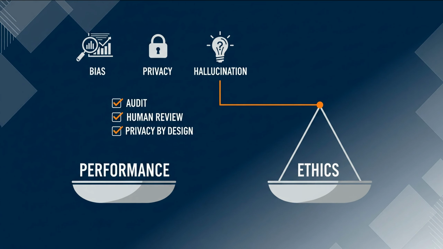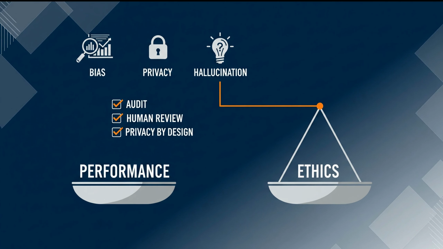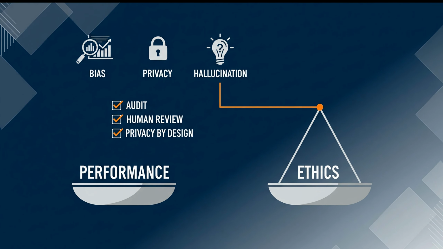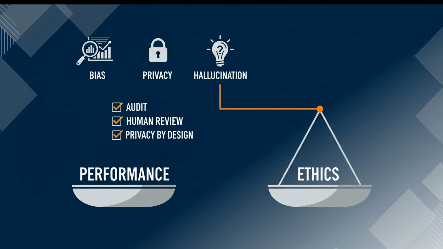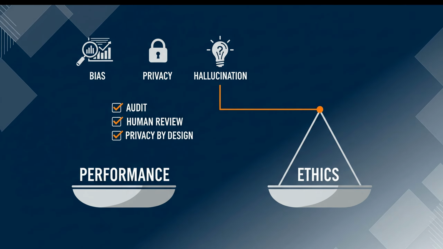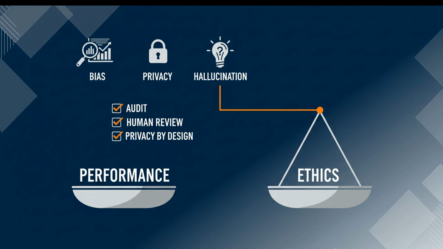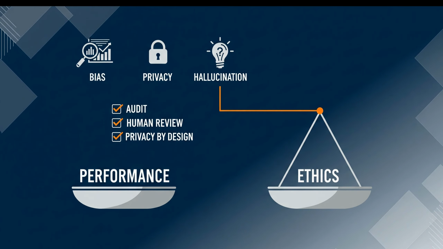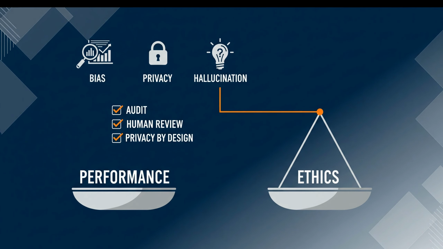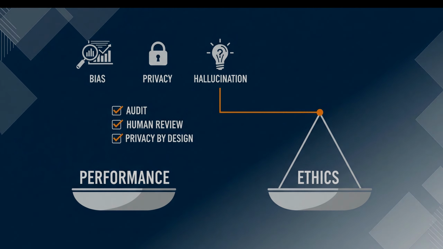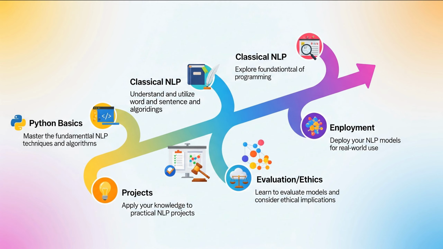NLP is powerful, but comes with challenges and responsibilities. Models can amplify bias present in training data, leak private information, or hallucinate incorrect facts. There are also concerns about fairness, accessibility, and misuse, like generating misinformation. Addressing these issues requires careful dataset curation, bias audits, red teaming, differential privacy techniques, and human-in-the-loop systems. As builders, it's crucial to evaluate not just model performance, but societal impact, and to design fallback behaviors and transparency for users.